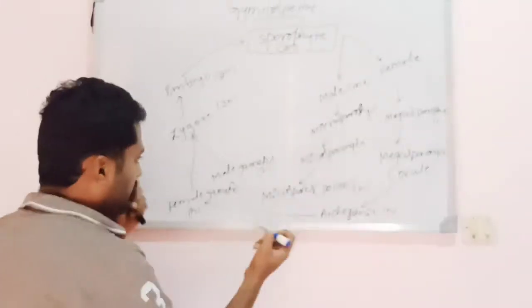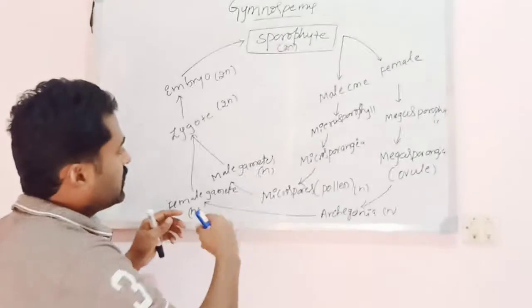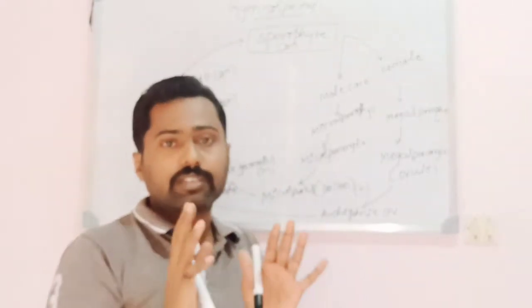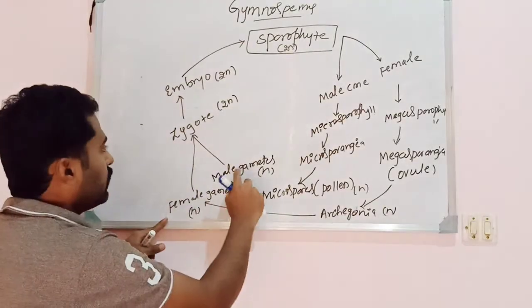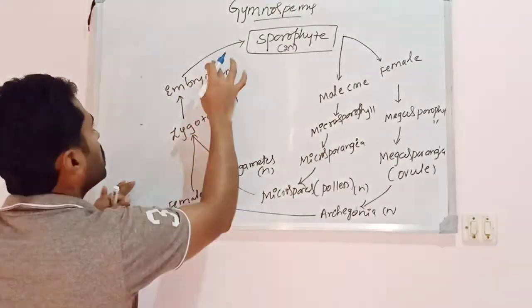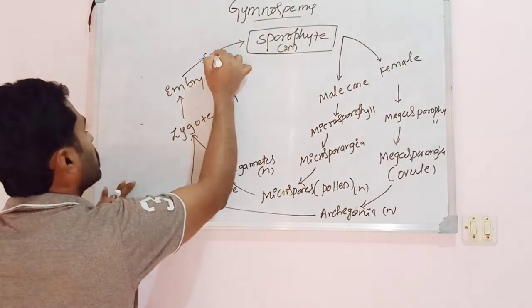The archegonia bear a female gamete, that is nothing but the egg. It means the gametophytic phase is represented by the gametes. Gametes represent the gametophytic phase. The male and female gametes fuse together forming the zygote that develops into an embryo. So here there is another form, which is what is called a seed.